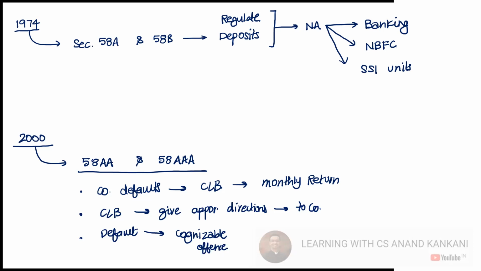Now, when the Companies Act 2013 was in the process of being discussed, we had the JJ Irani committee, which recommended certain changes in this particular act.